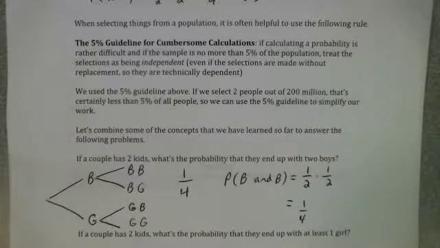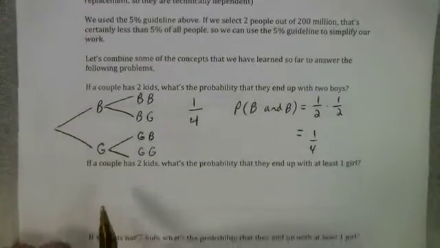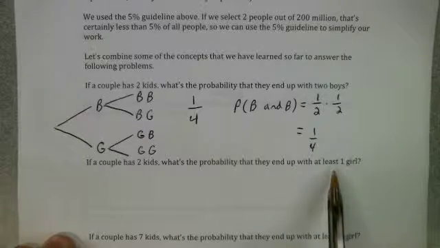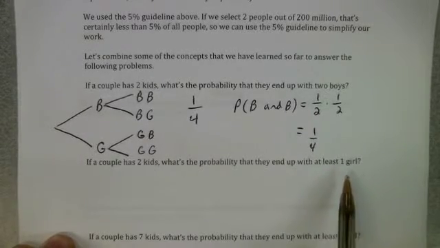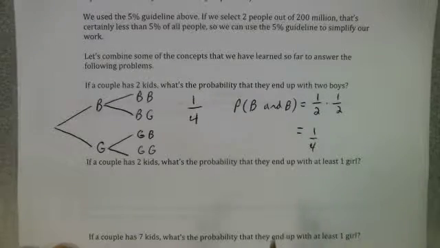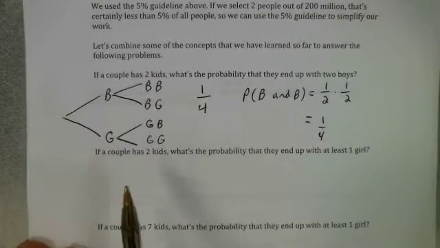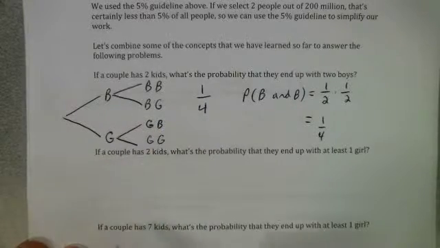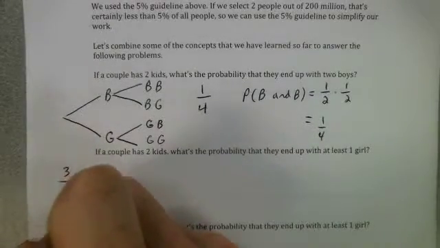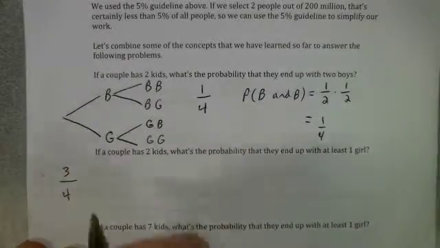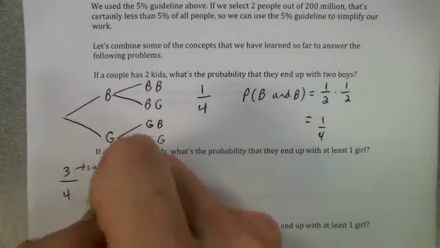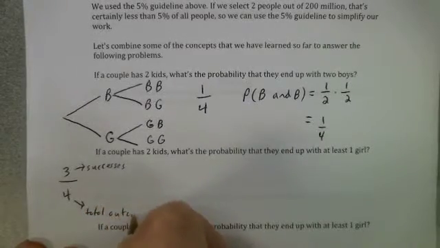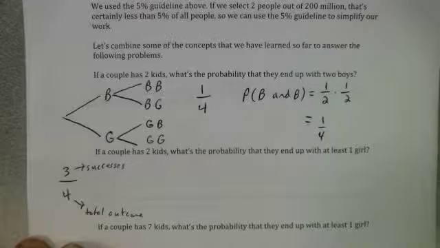Okay. So let's do this problem. If a couple has 2 kids, what's the probability that they end up with at least 1 girl? So in other words, 1 or more girls. Well, okay, we could do this with a tree diagram. We could say that there are 1, 2, 3 ways they could end up with at least 1 girl. So there are 3 ways for success out of 4 total outcomes. So the probability of getting at least 1 girl is 3/4.